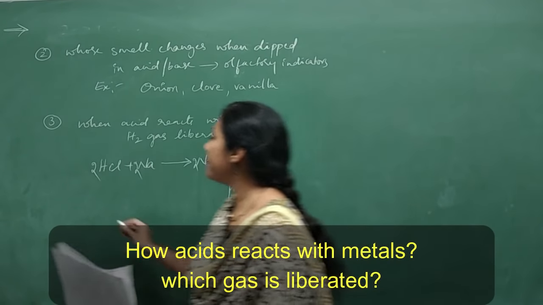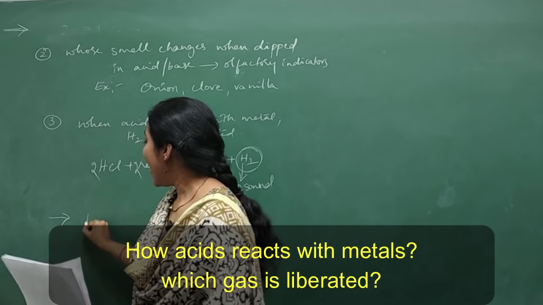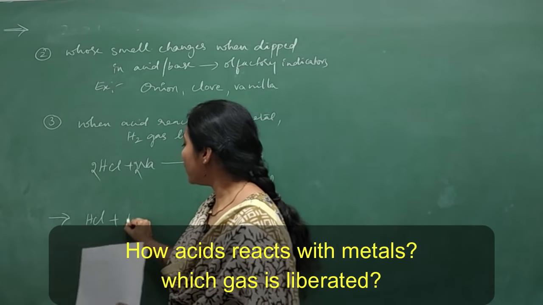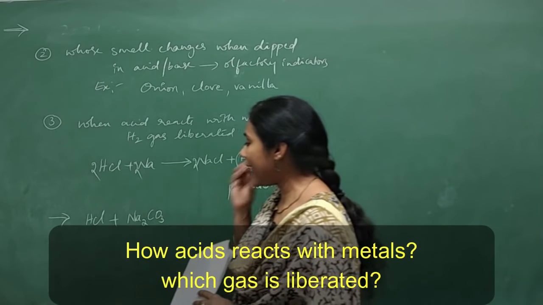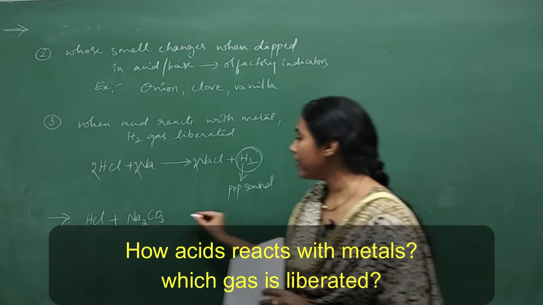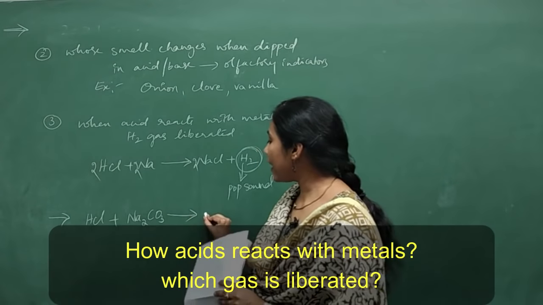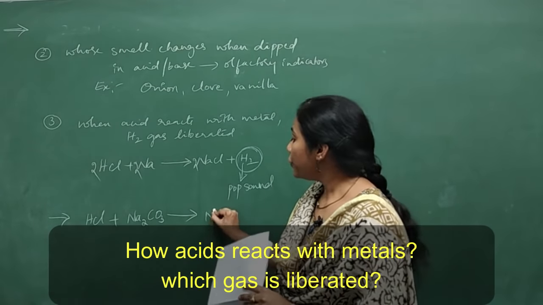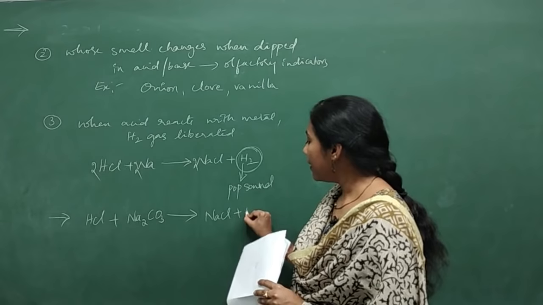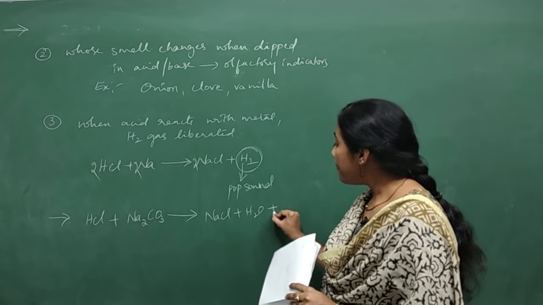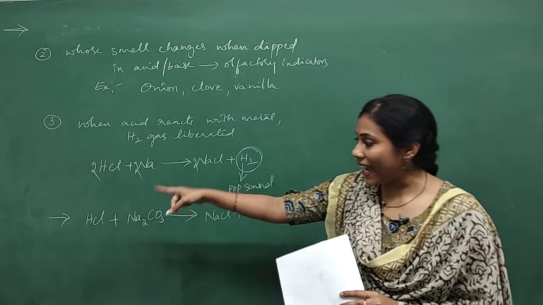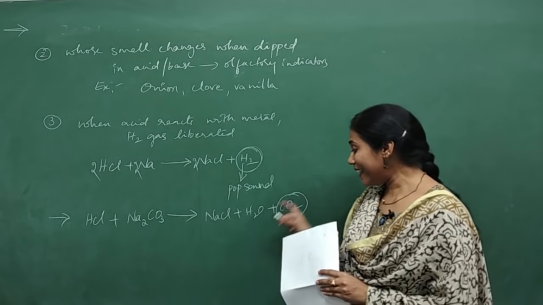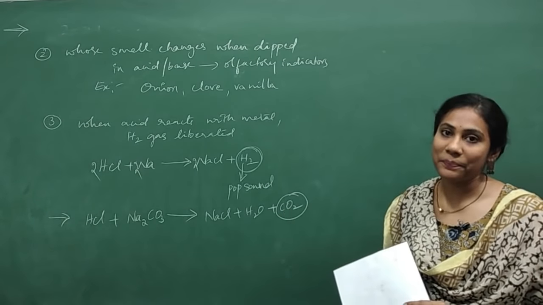Second question, how acids react with metal carbonate? Which gas is liberated? Acid when react with a metal carbonate. Let me select metal carbonate as Na2CO3. On reaction with metal carbonate, what do you get? You will get salt plus water plus carbon dioxide. So which is the gas you are getting when acids react with metal carbonate? It is carbon dioxide. Clear?